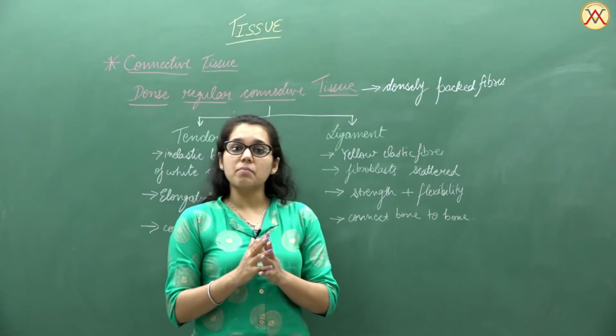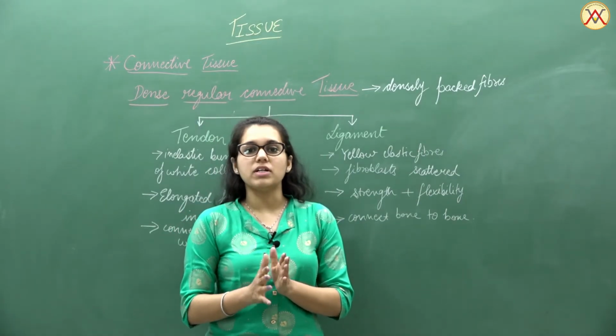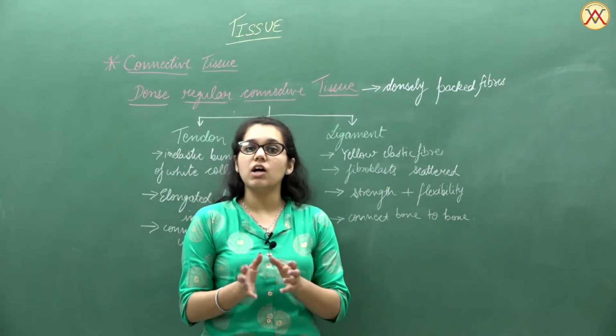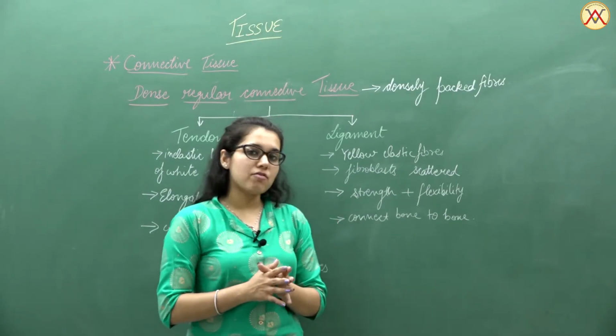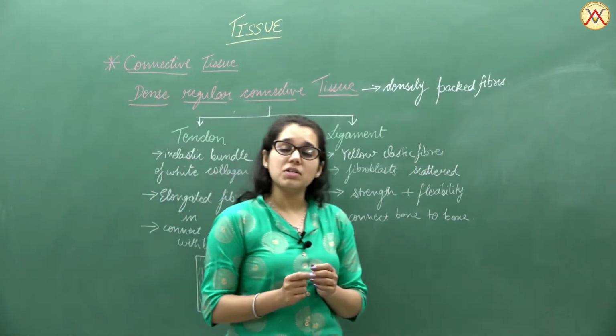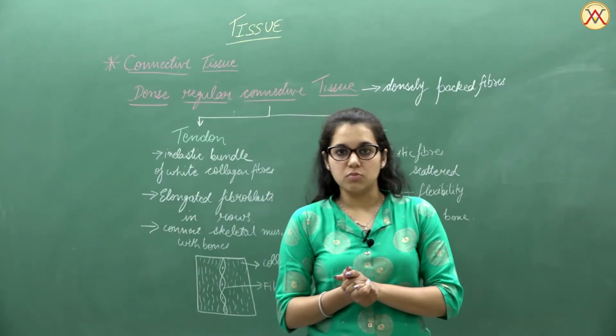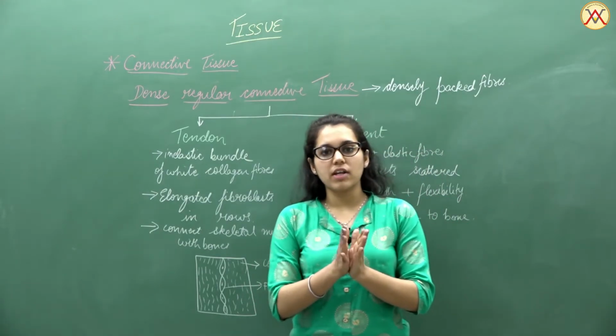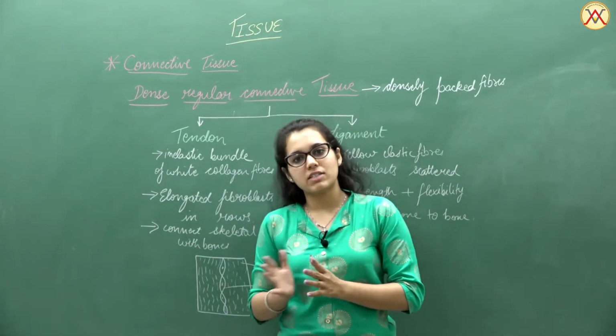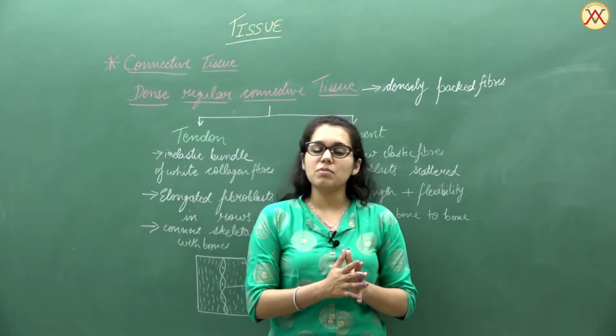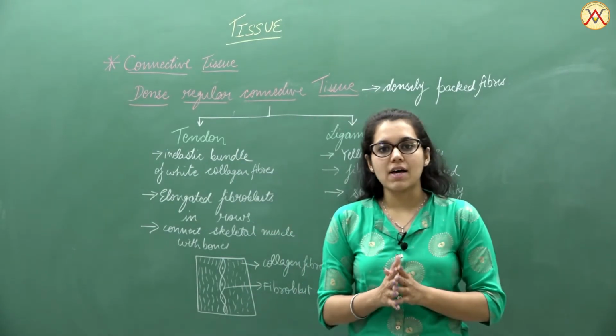Then we are saying that because of this white elastin property, it will also provide flexibility along with the strength. And apart from this, a simple function is that it helps in connecting one bone to another bone. The part that helps in joining muscle to the bone is known as a tendon, and the part that helps in joining bone to bone is known as a ligament.